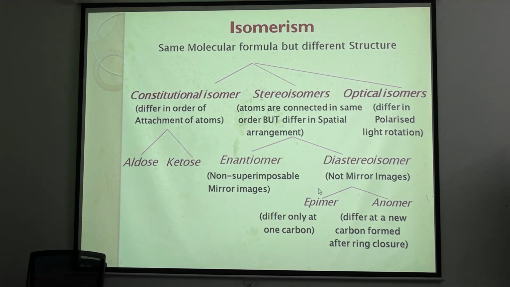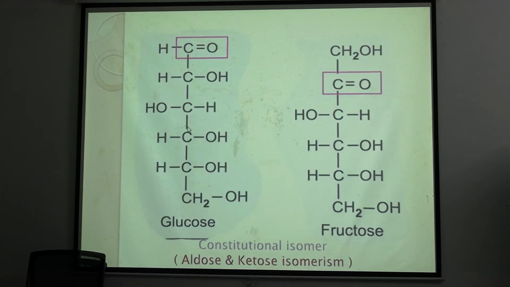Diastereoisomerism is the spatial arrangement difference of the OH group at carbons other than the penultimate carbon. You just remember this: when the spatial arrangement difference is only at the penultimate carbon, it will be an enantiomer. All other carbon differences will be diastereoisomers. In the case of glucose, this will make the capital L and capital D forms, enantiomers.